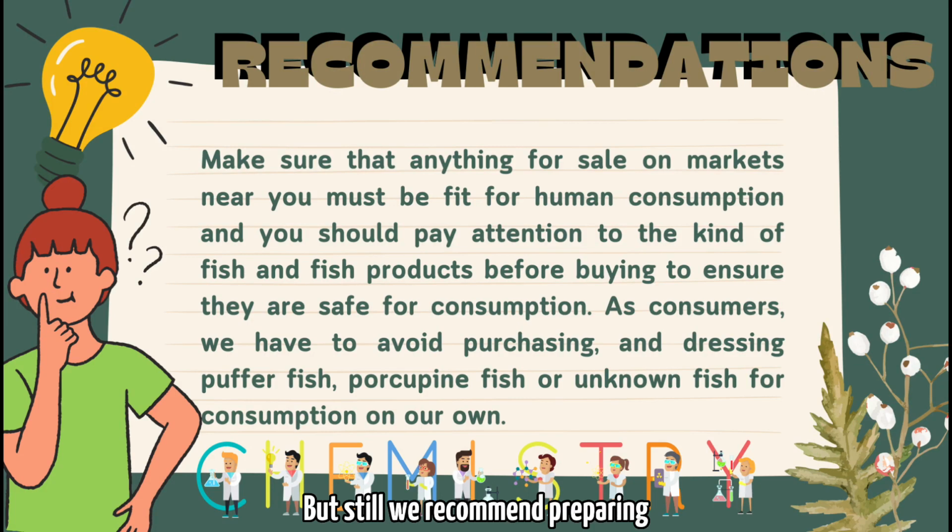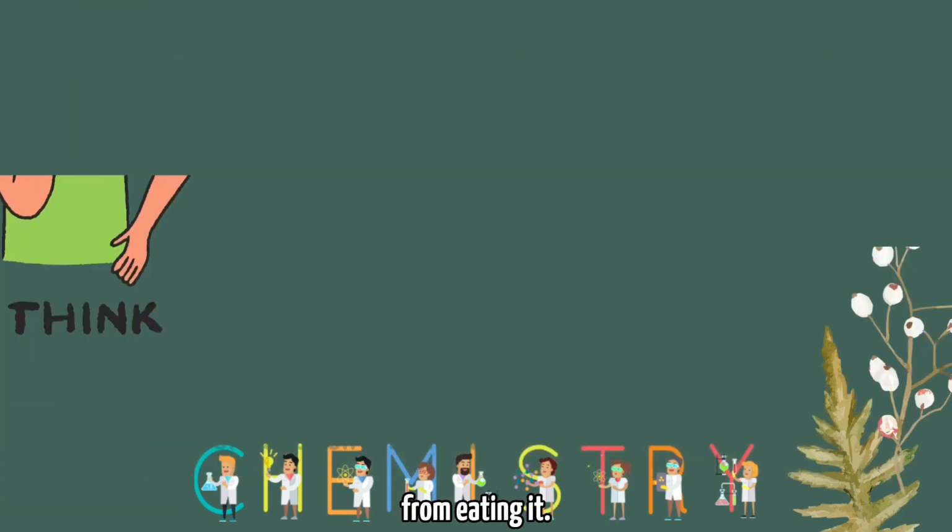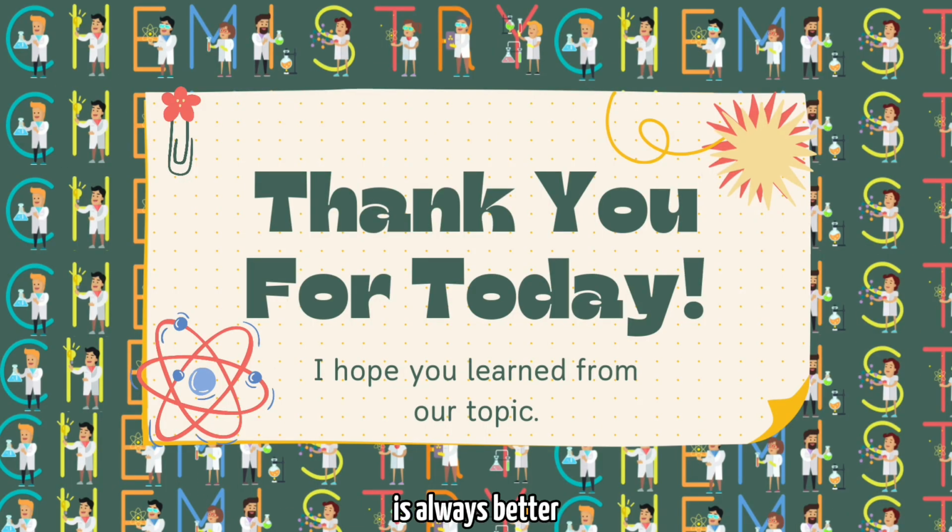But still, we recommend preparing the fish properly and removing the organs that have tetrodotoxin before eating it. Tetrodotoxin is heat stable and will still stay in the fish tissues even after cooking. We are all susceptible to tetrodotoxin poisoning and no one is exempted. Furthermore, note that there are currently no known antidotes for this kind of food poisoning. Even though treatment of the symptoms is supportive, we should still forbid ourselves from eating it. After all, prevention is always better than cure, and there is no cure. Thank you.